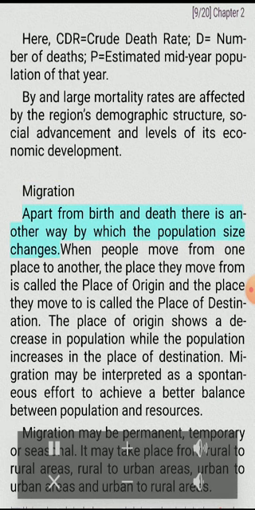Migration. Apart from birth and death, there is another way by which the population size changes. When people move from one place to another, the place they move from is called the place of origin and the place they move to is called the place of destination. The place of origin shows a decrease in population while the population increases in the place of destination. Migration may be interpreted as a spontaneous effort to achieve a better balance between population and resources. Migration may be permanent, temporary, or seasonal.